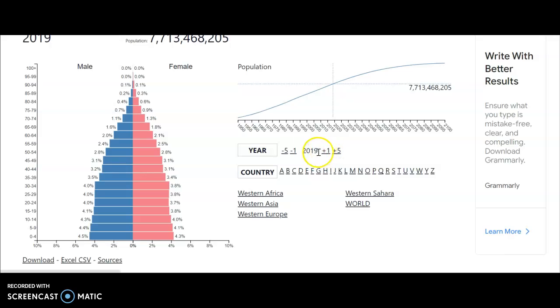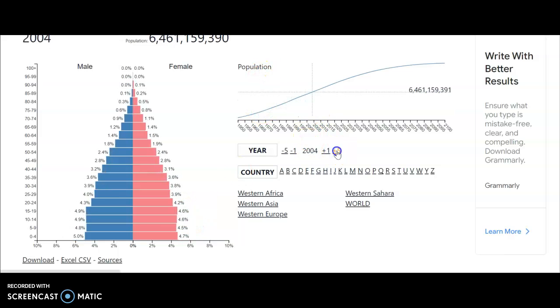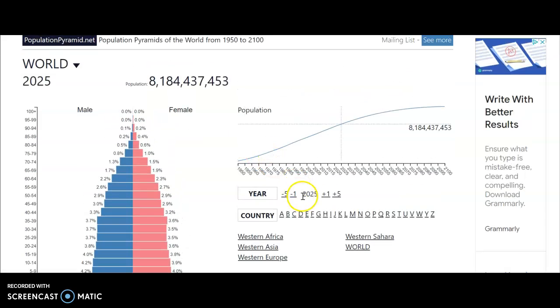You can change the years here. So you can go back in time. You can go forward in time based on predictions. So here is 1989. It was a much wider pyramid, which means that the percent of kids was higher than the percent of old people. And let's get back to 2019. Oh, no, it's too far. Let's go back. Oh, I'm going the wrong way. Sorry, I'm going plus. Sorry.